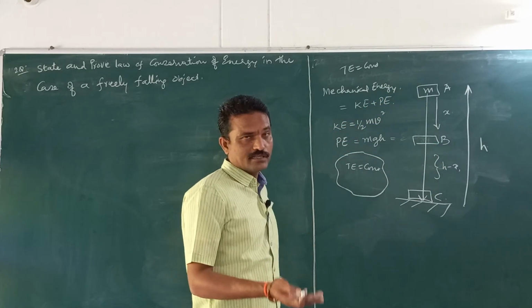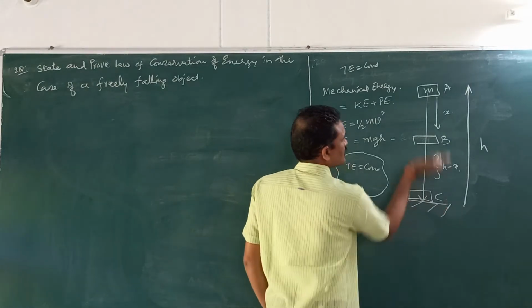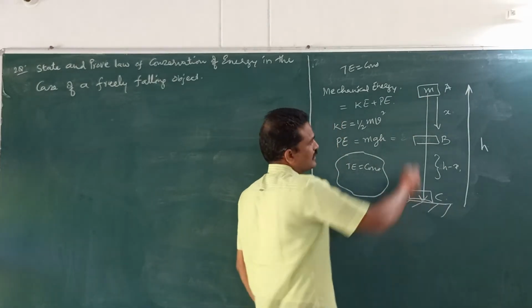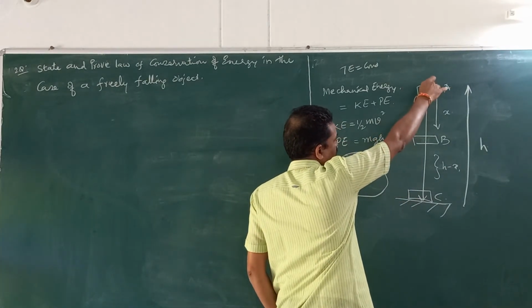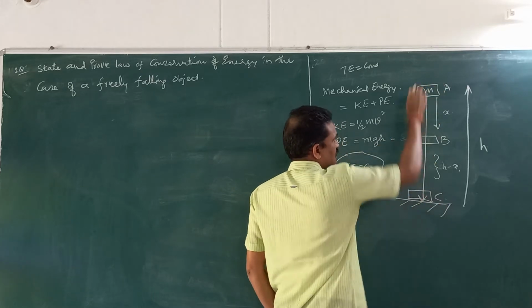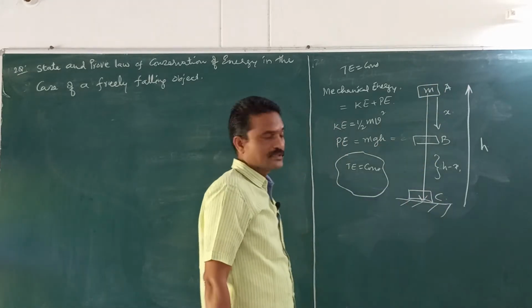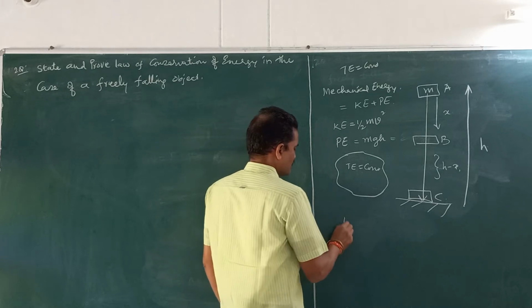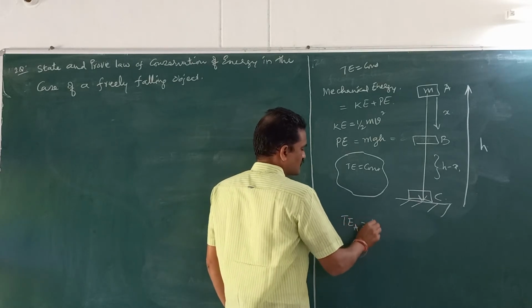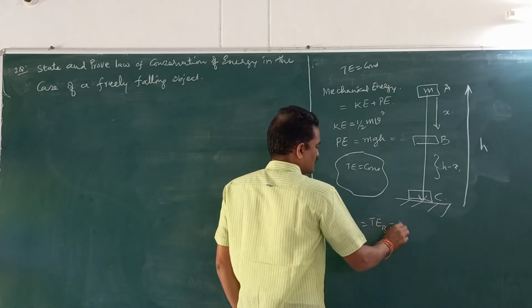While you are taking the height, you have to consider from the ground. While you are taking the displacement or the distance of the object, you have to start it from A. Now, what do I have to prove? I have to prove that total energy at A is equal to total energy at B and total energy at C.